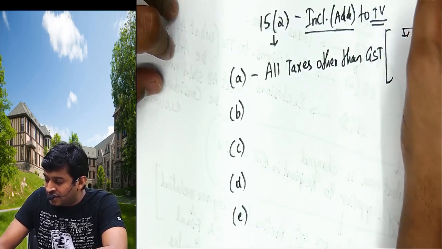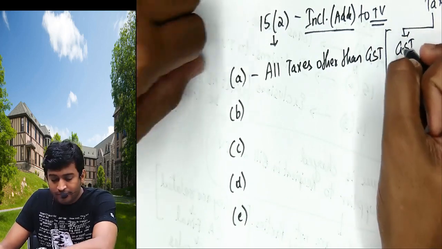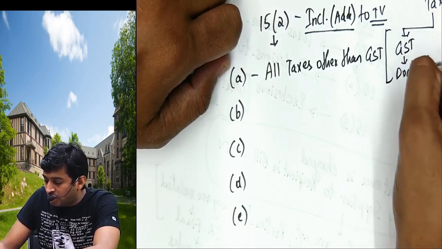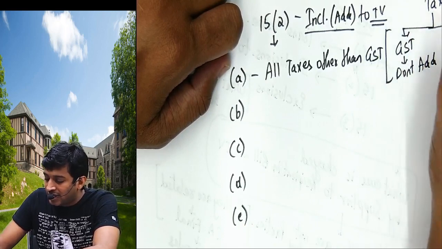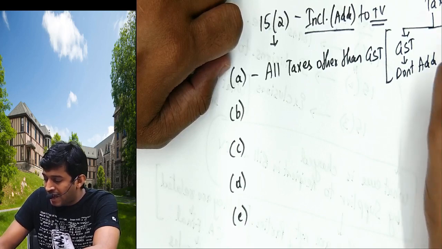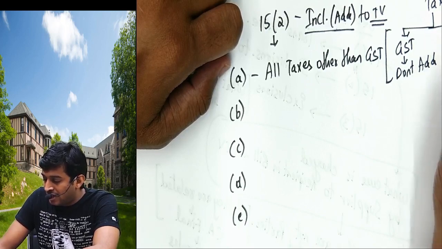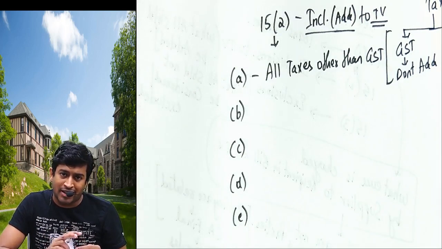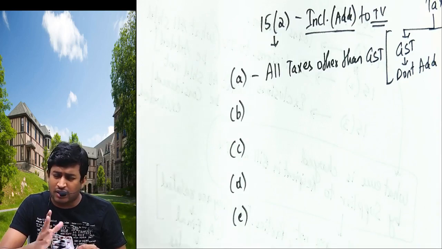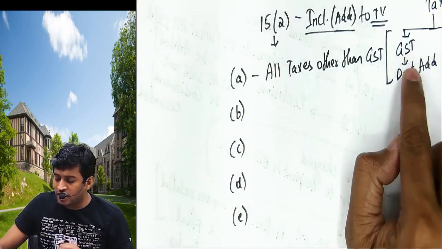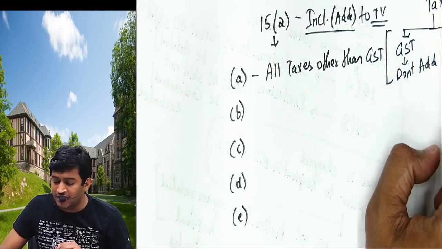If the tax is GST, don't add, because we are calculating value for GST only. Other than GST, we will add. Other than GST can be municipal tax, excise duty, entertainment tax, this tax, that tax, octroi, whatever. If it's GST, we don't add. Other than GST, we add.